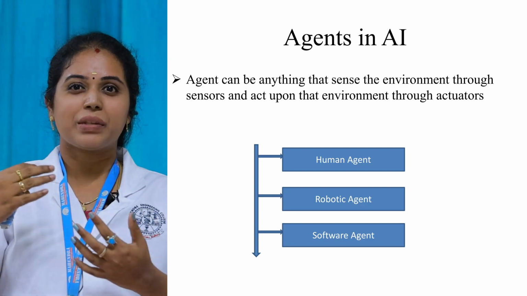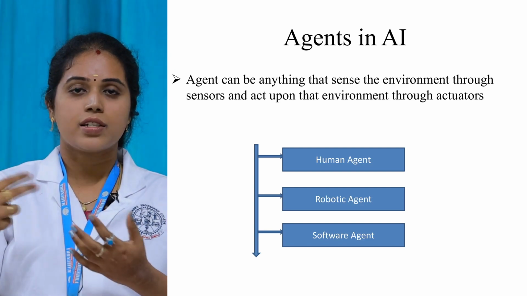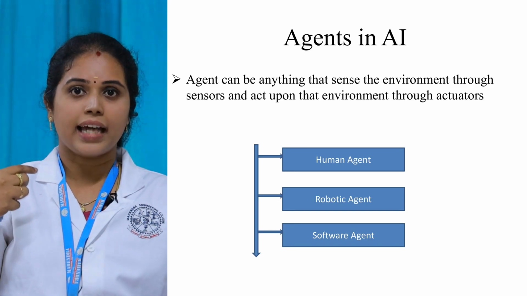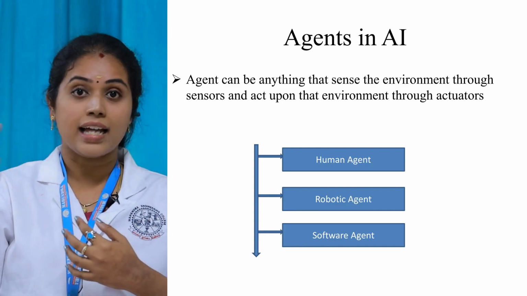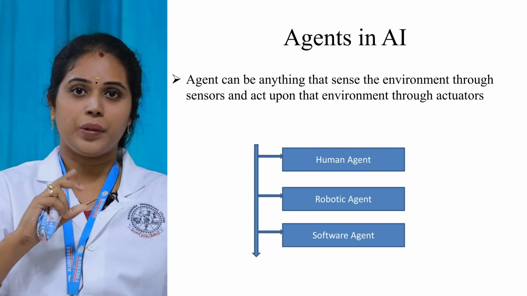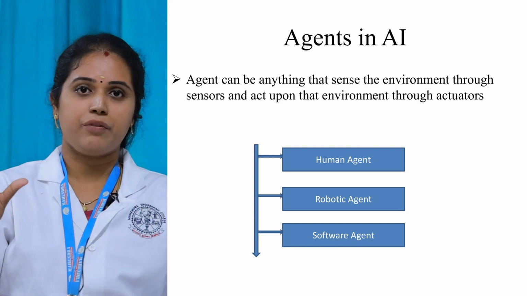So these are all the connections between myself, the agent, and the classroom, right? So how is it connected? Through my sense organs. Through my eyes, I am able to see everything. Through my ears, I am able to hear the answers from my students. So these are all the things in the human agent. So myself an agent, and this classroom is said to be an environment.